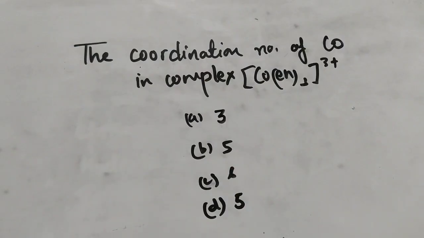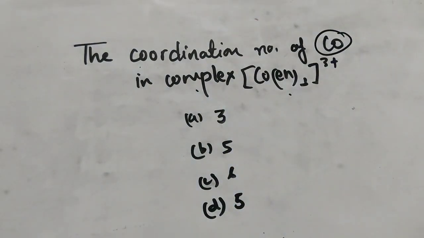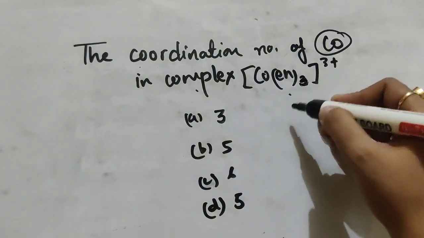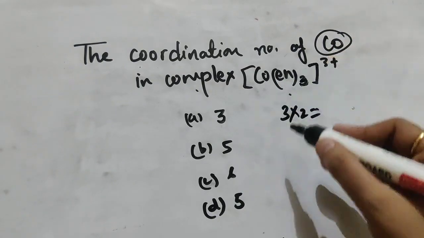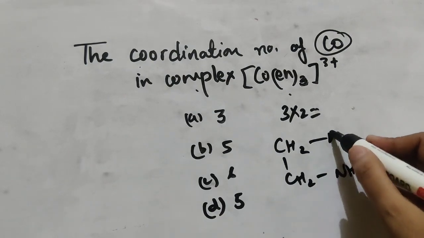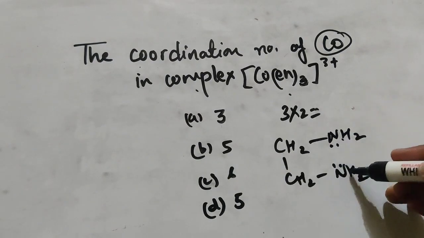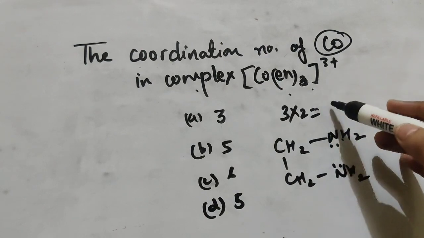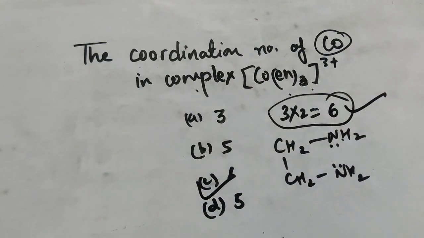The next type of question here is that we have to find the coordination number of cobalt in the given complex, that is [Co(en)3]. As we know, en is a bidentate ligand, which means if 3 en are present, the coordination number will be 3 into 2, because 2 donor sites are present in ethylenediamine, that is NH2CH2CH2NH2. A lone pair is present on each NH2 part, which means it has 2 binding sites. So if there are 3 en ligands, there are a total of 6 binding sites, or a coordination number of 6. So answer C here is the correct answer.